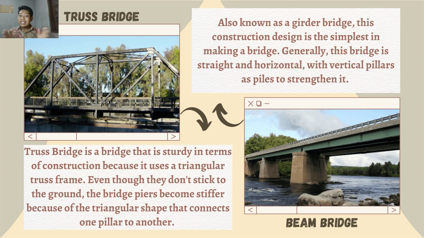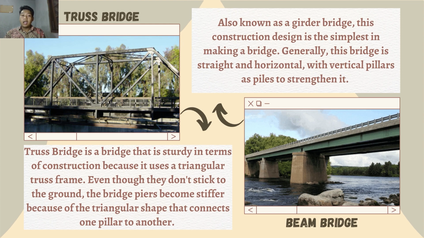Even though they don't stick to the ground, the bridge becomes stiffer because of the triangular shapes that connect one pillar to another. In addition, the diagonal lines of the bridge also serve to transfer the load to a wider area so that the load does not gather at one point.